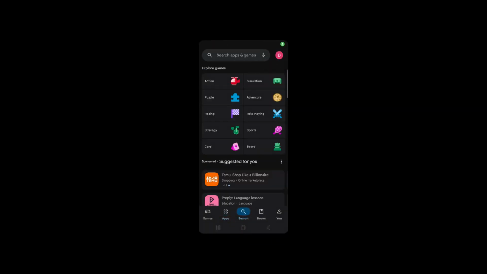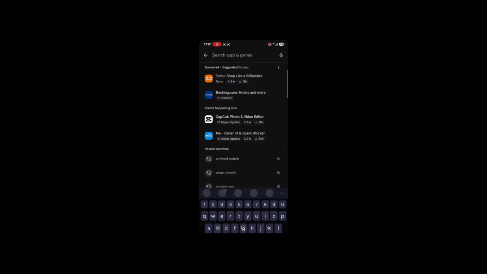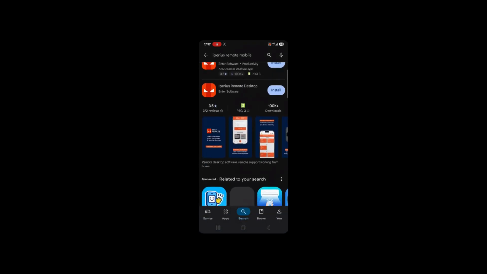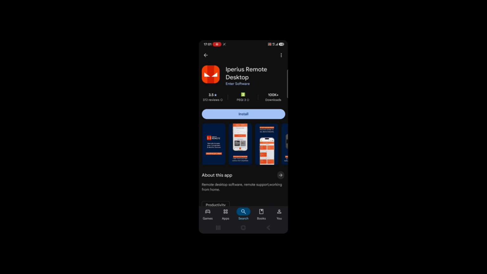In this video, we're going to show you how to connect from one mobile device to another using the Iperius Remote Desktop App. First, make sure Iperius Remote is installed on both mobile devices. If not, you can download it from the App Store for iOS devices or from Google Play for Android devices.